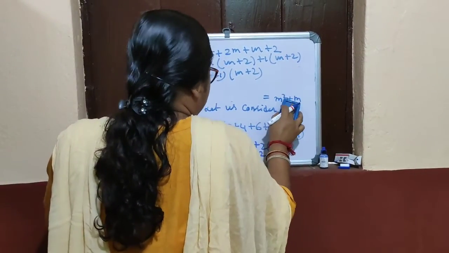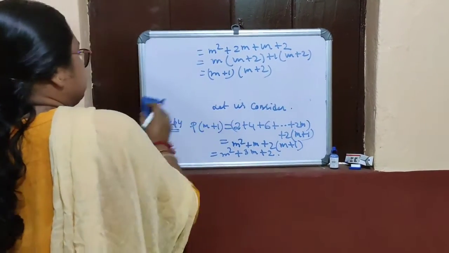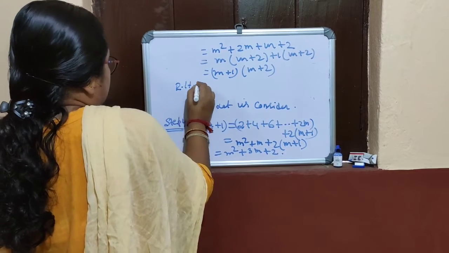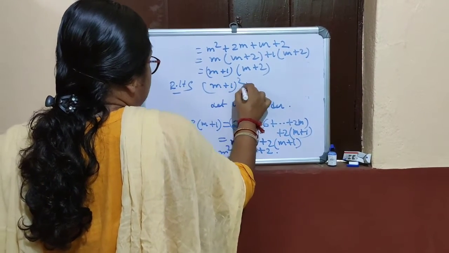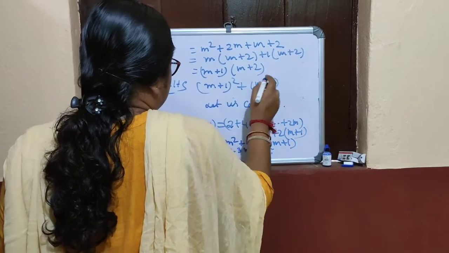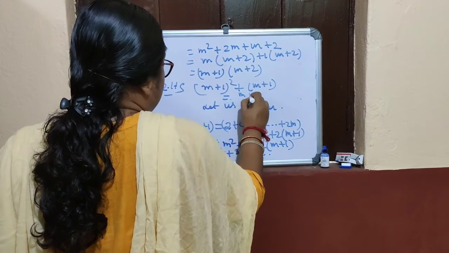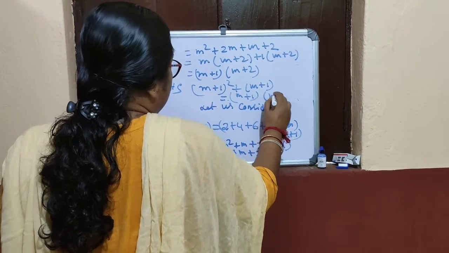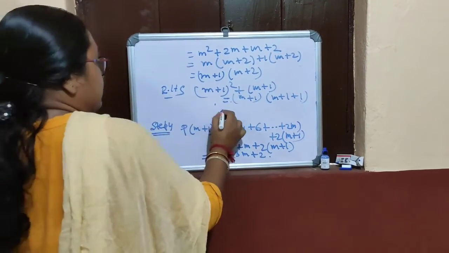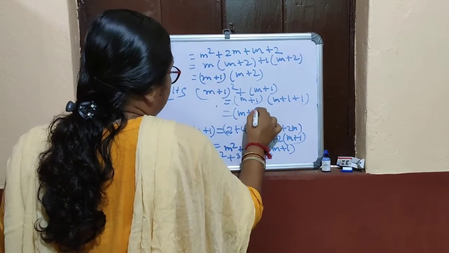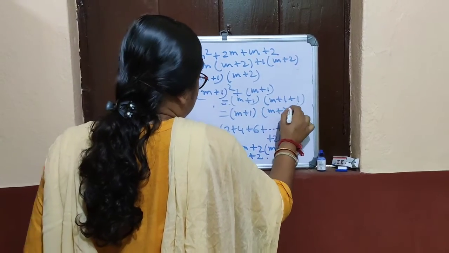Now you put RHS. Instead of m, you put m plus 1 in RHS. You put m plus 1: m plus 1 square plus m plus 1. This is equal to m plus 1 is common, m plus 1 plus 1, which is total m plus 1 into m plus 2.